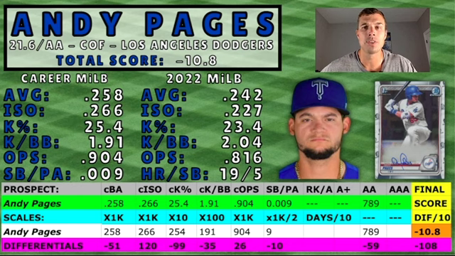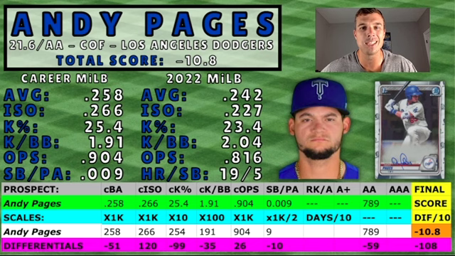Like I said before, he lost 51 points in batting average. He lost several points in the K percentage column. He lost 99 actually. A K to walk ratio, he lost 35, and stolen bases per plate appearance, he lost 10. Now, if you go back to the slide before, you can see that the superstars' K numbers are just absolutely elite, and that's where most of the prospects on this series take their biggest hits, are in the K numbers, K percentage and K to walk ratio.